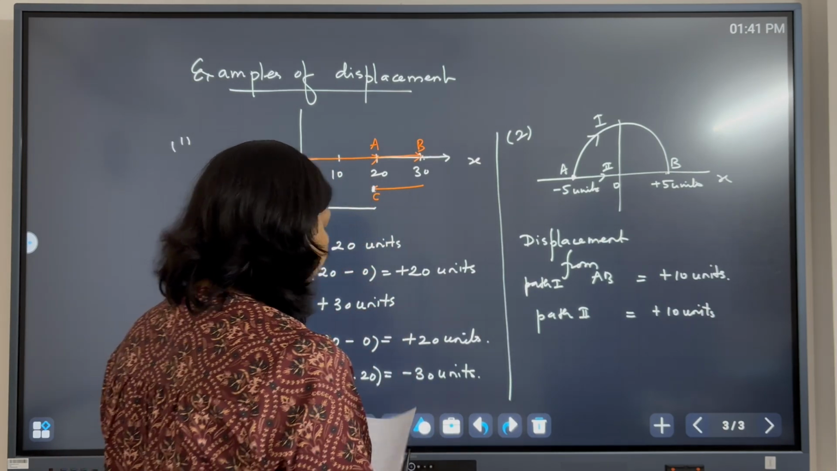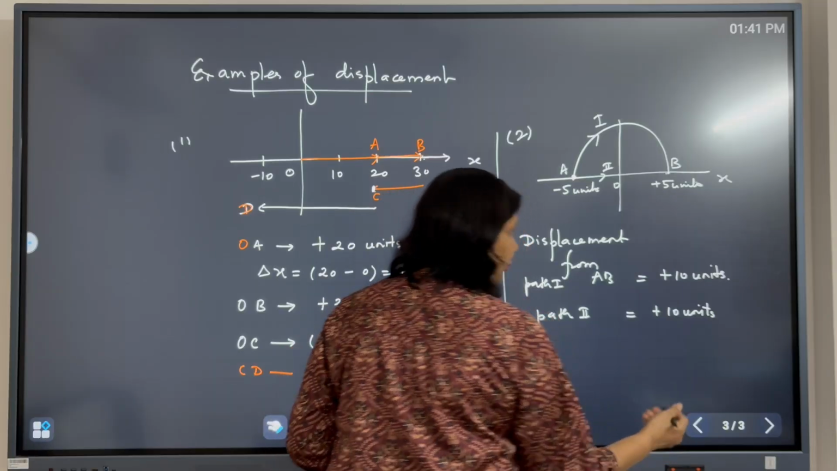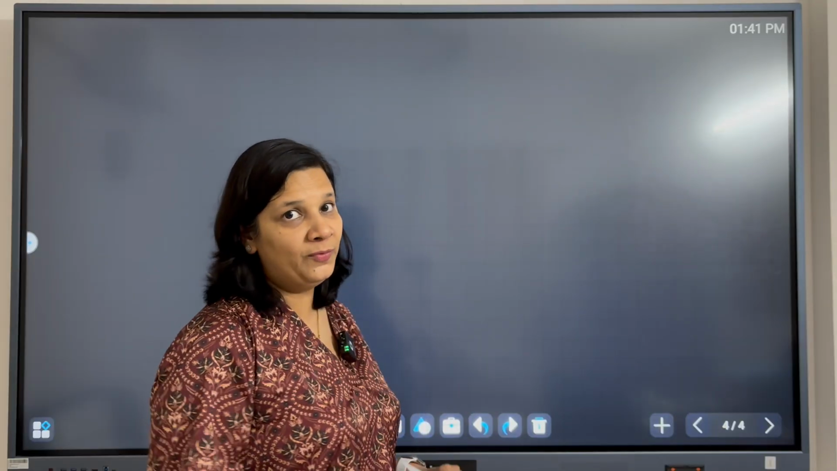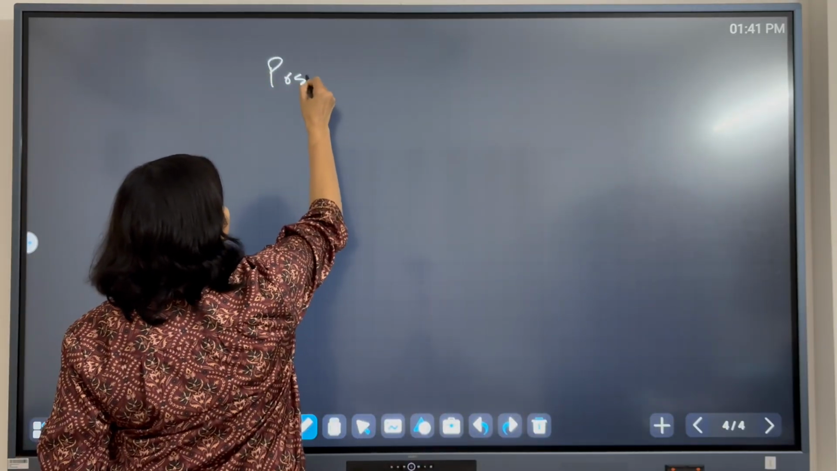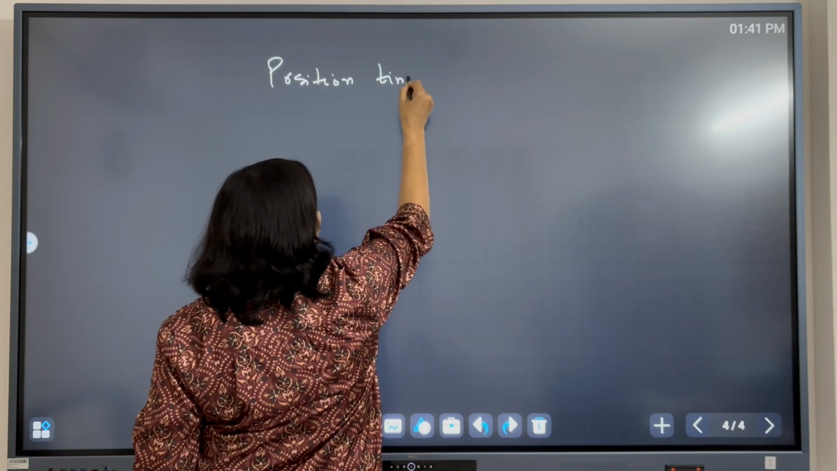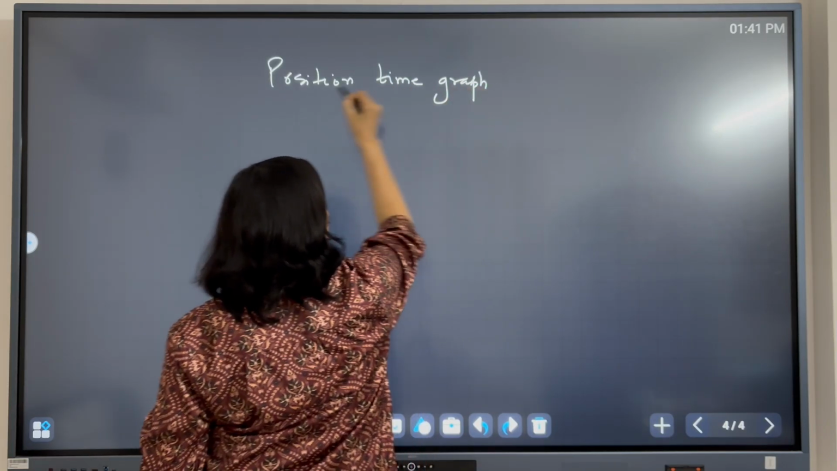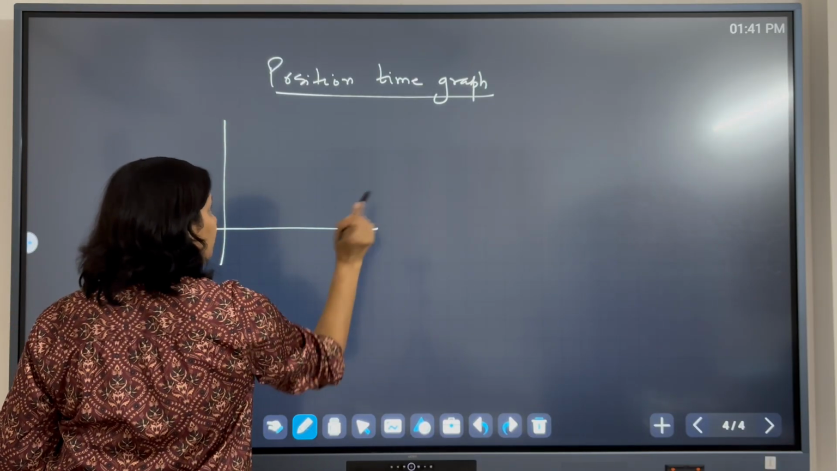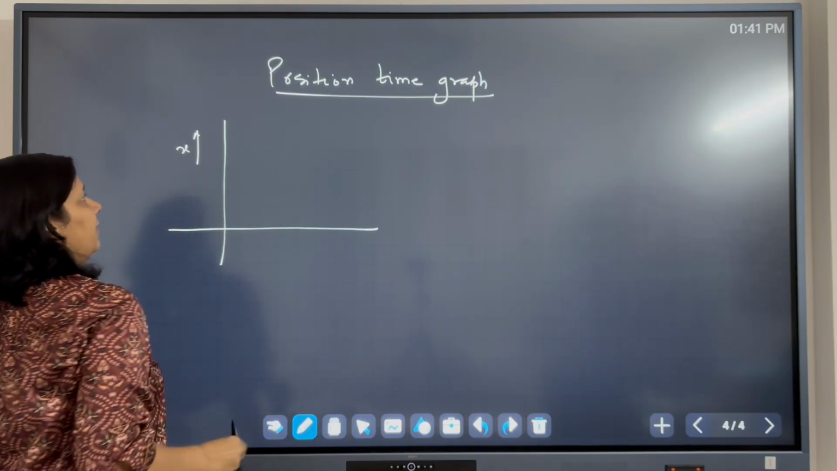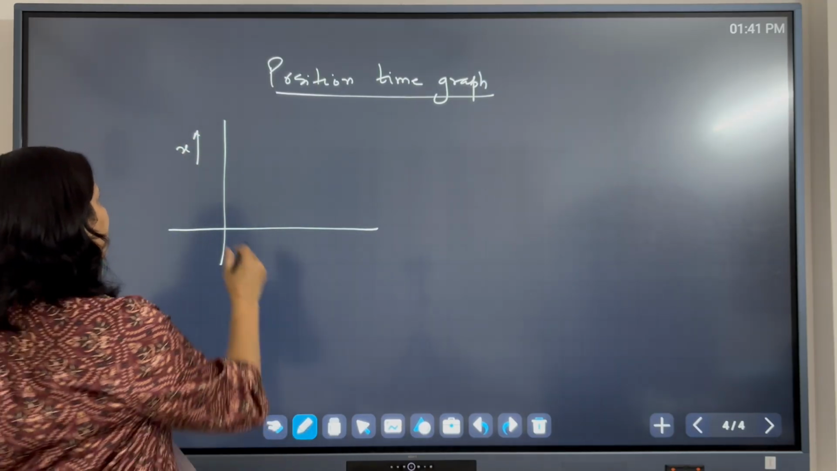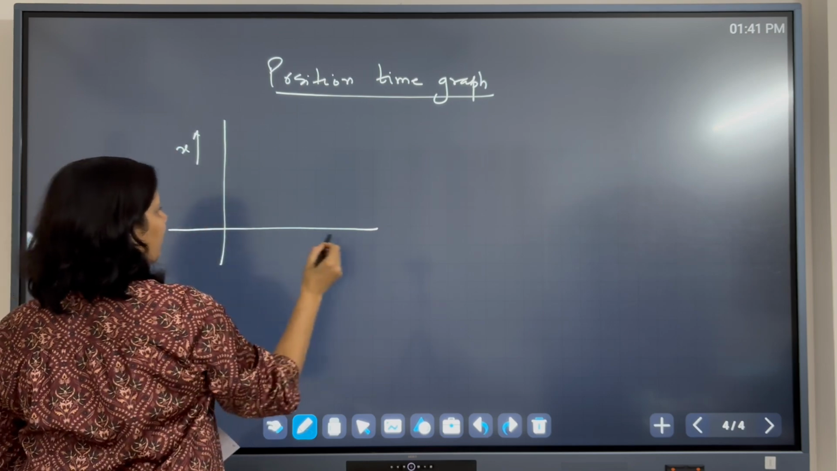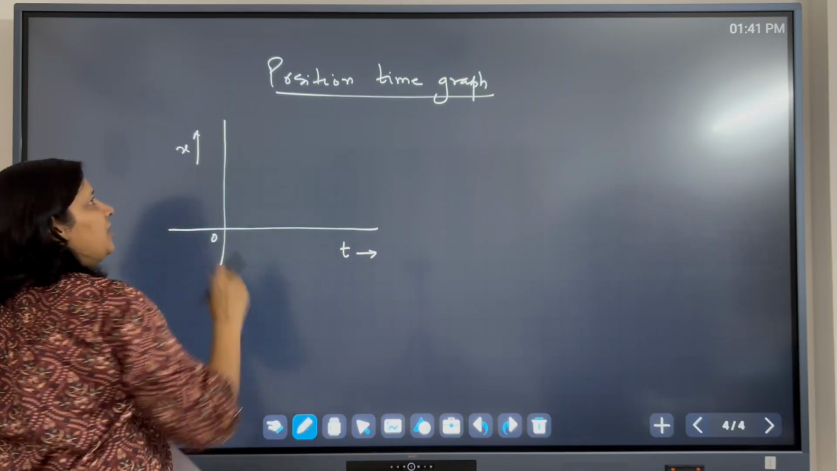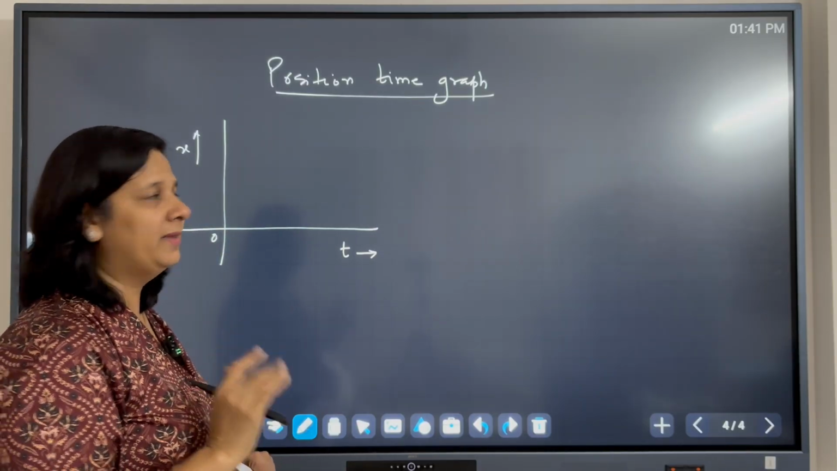Now, if I take a position time graph, then how do we understand the concept of distance and displacement? Let us take a position time graph. So on the y-axis, we always take the dependent variable. I am taking the object's position on the y-axis, and on the x-axis I am taking time. How the position of an object is changing with time will be given by this graph.